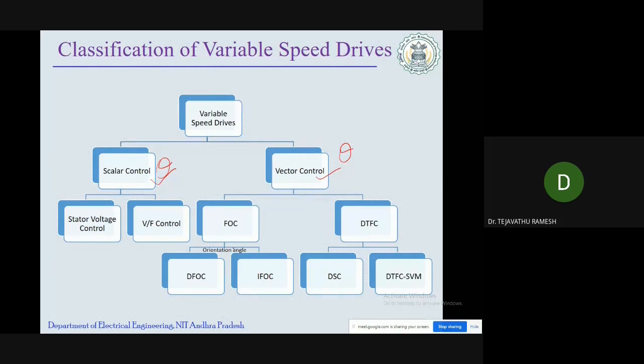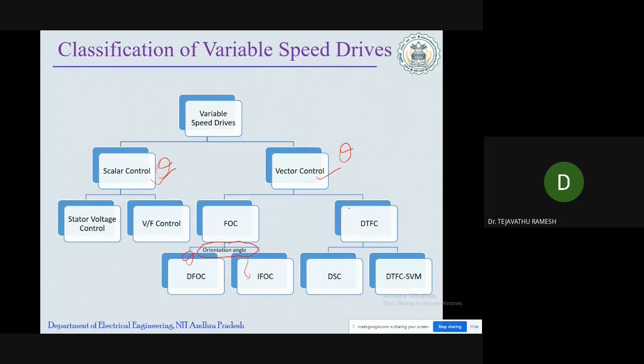This depends upon how we calculate the orientation angle. In indirect field-oriented control, the orientation angle is calculated indirectly, while in direct field-oriented control we calculate the orientation angle theta directly.